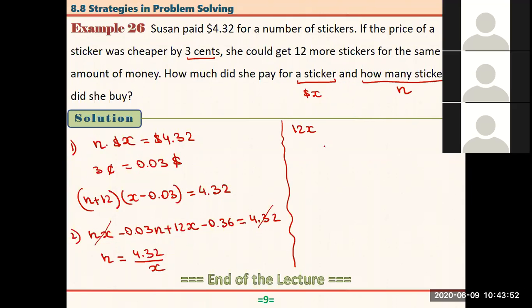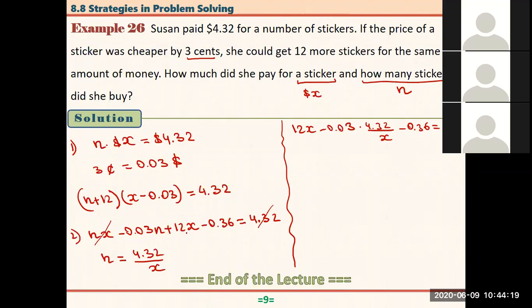The second one is minus 0.03. What is n? n is 4.32 over x, right? Plus a minus 0.36 is equal to 0.